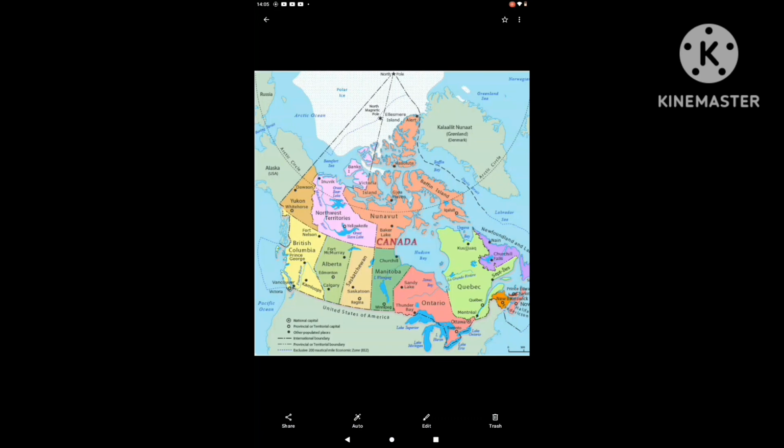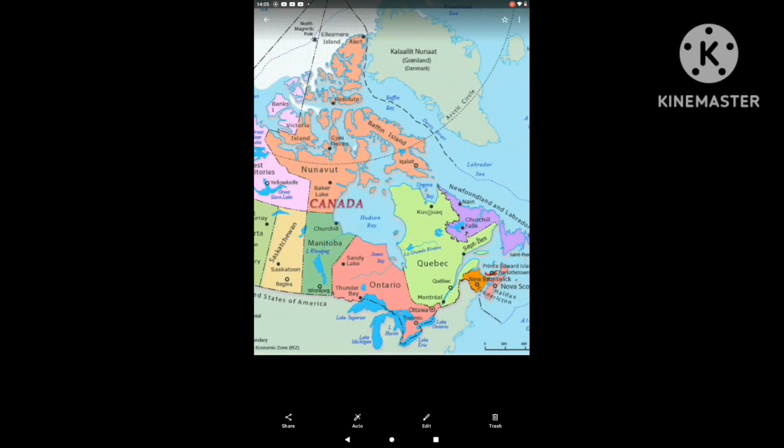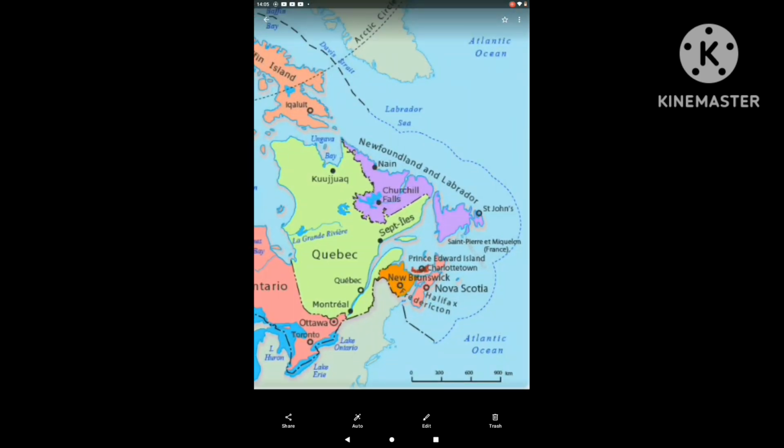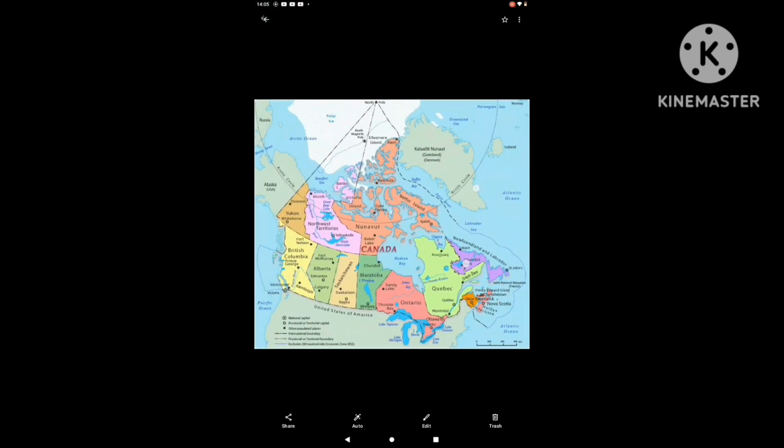There is a transport system: a railway line between Vancouver and Halifax called the Trans-Canada Railway Line. It joins the two points, the western and eastern points of Canada. You can see it on the screen. And the smallest state of Canada is Prince Edward Island.